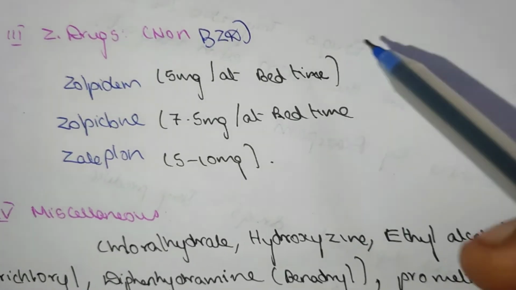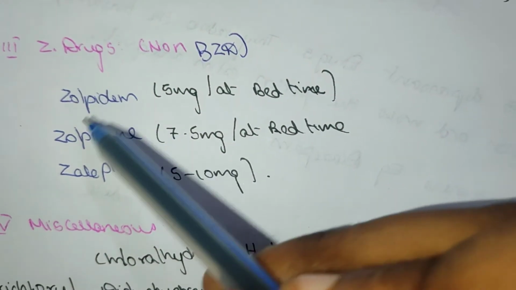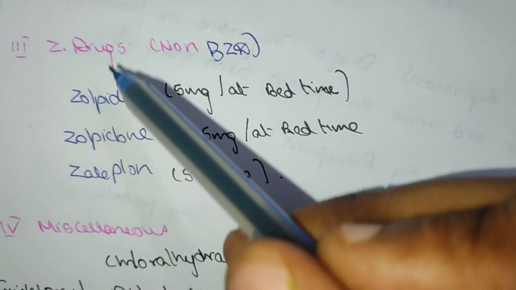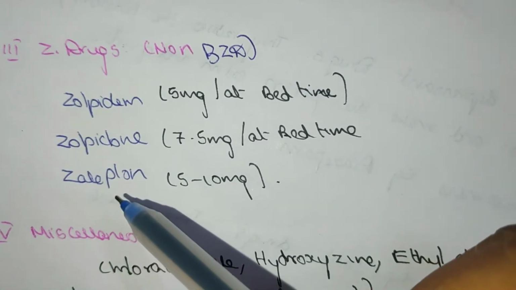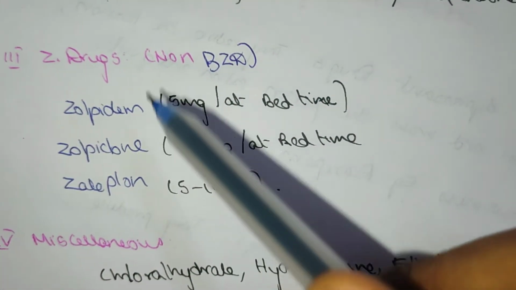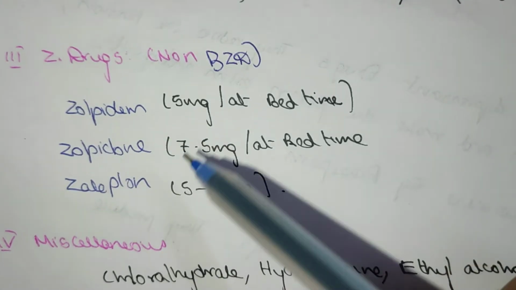Z drugs start with the letter Z, so they are known as Z drugs: zolpidem, zopiclone, zaleplon. These are the Z drugs which are used recently.